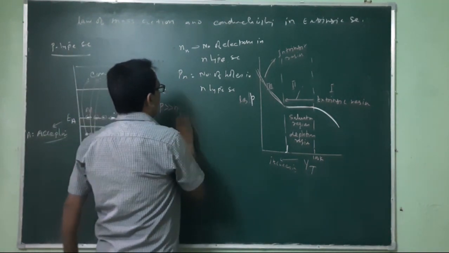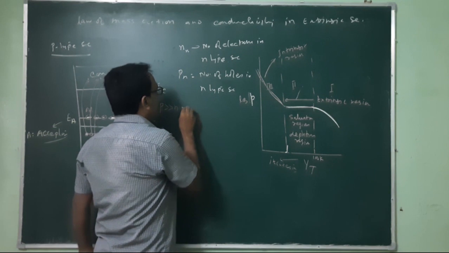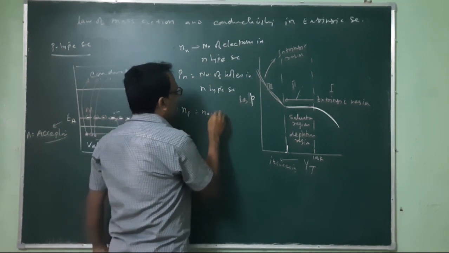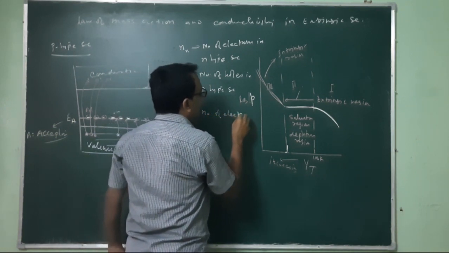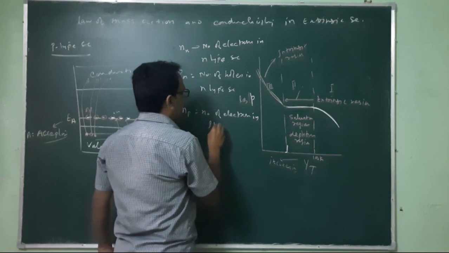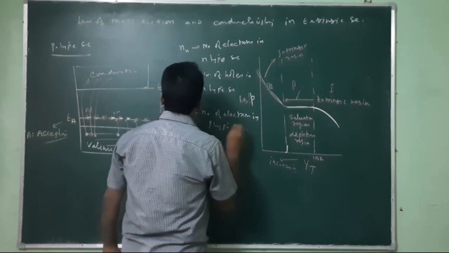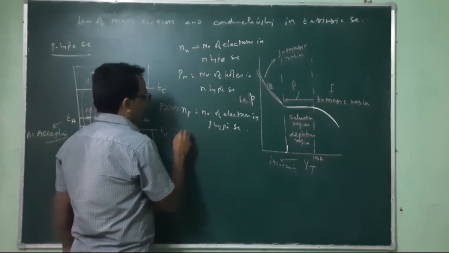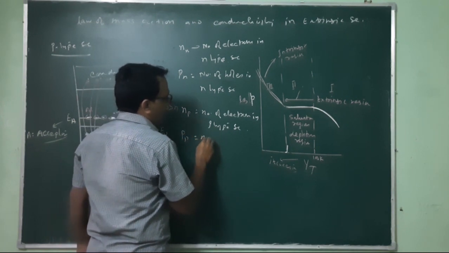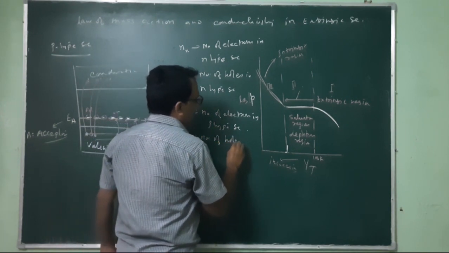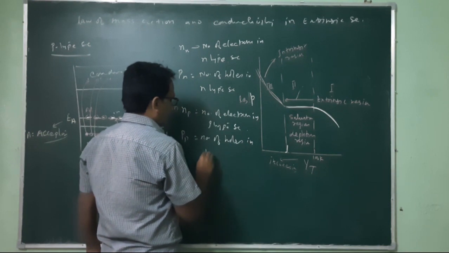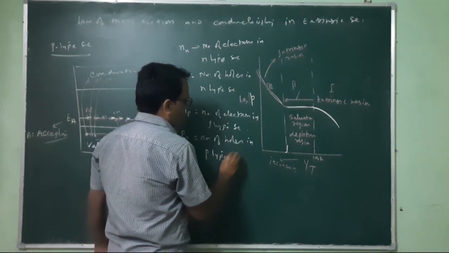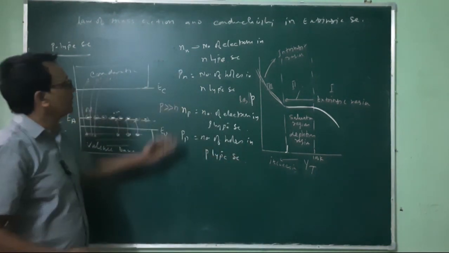Similarly, Np means the number of electrons in P-type semiconductor, and Pp is the number of holes in P-type semiconductor. So we have to use these notations.